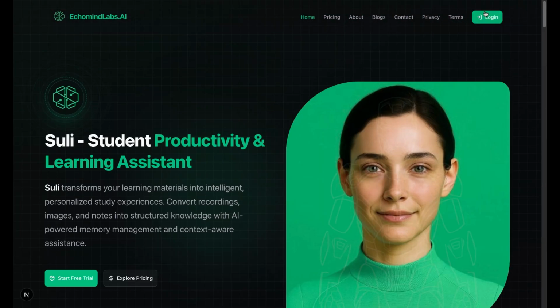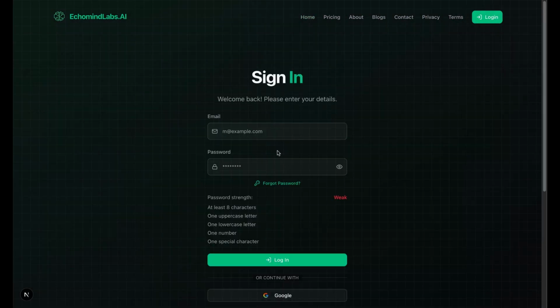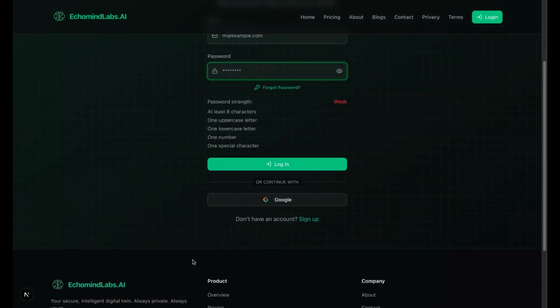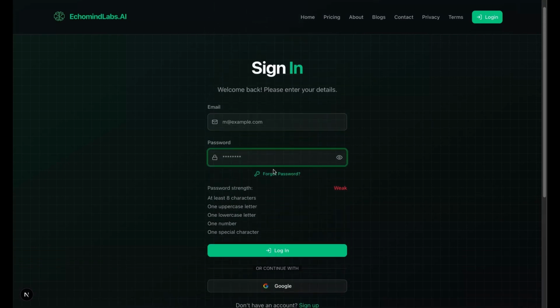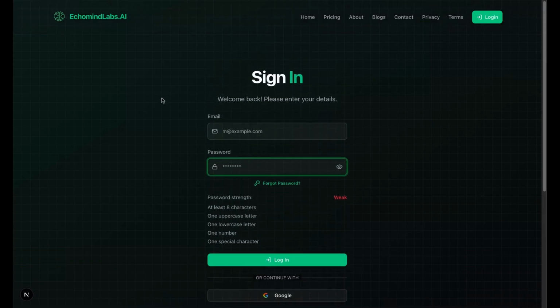From the homepage, I click Login. A secure sign-in keeps everything private and moving fast. I can enter email and password or just sign in instantly with Google. If I'm new, I verify once, and if I've been here before, I'm taken straight back to where I left off, so momentum never breaks.